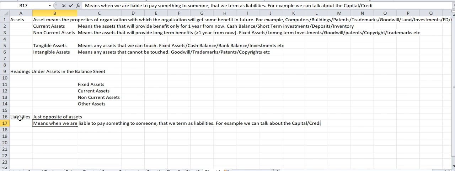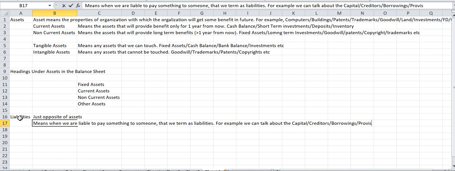Let's say our creditors, I have to pay to my creditors, right? Borrowings, I have taken some borrowings, loans. So in that case also I have to repay to those persons or to the banks from whom I have taken the loans, or borrowings.